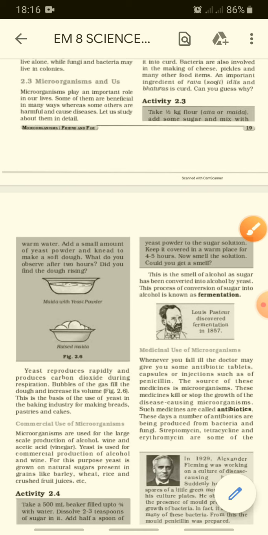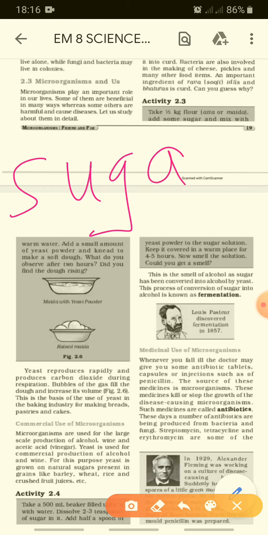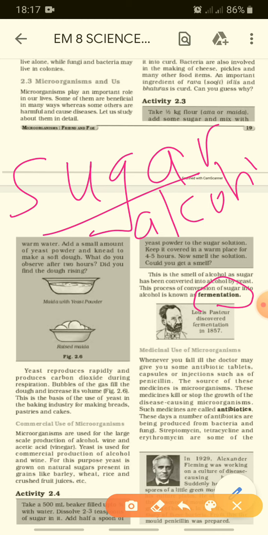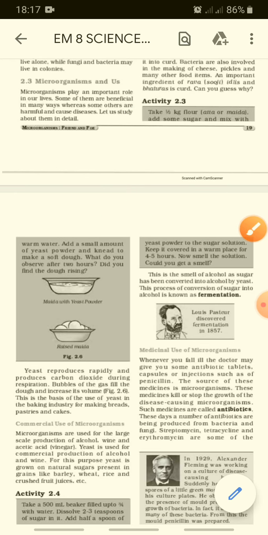So this process of conversion of sugar into alcohol is known as fermentation. I repeat again: the process of conversion of sugar into alcohol is known as fermentation. Clear everyone?